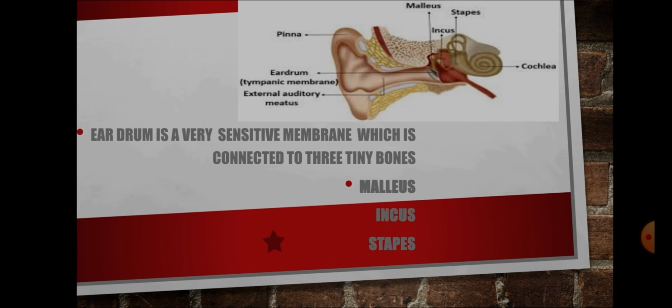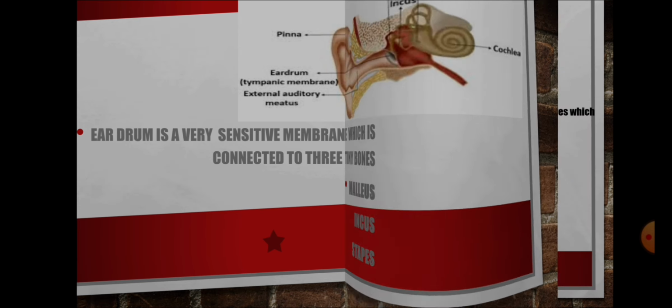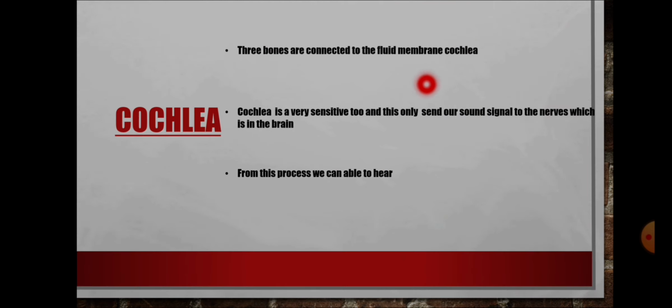If somebody asks where the tiny bones in our body are, you say they are in the ear. Okay, now the 3 bones are connected to the cochlea. It's a fluid-filled membrane and it's very sensitive too. It sends our sound signal to the nerves which go to the brain. Then only our brain analyzes what sound it is. Then only we are able to hear. Okay.